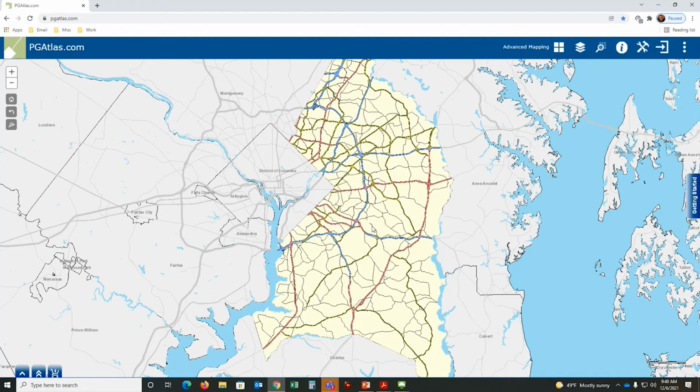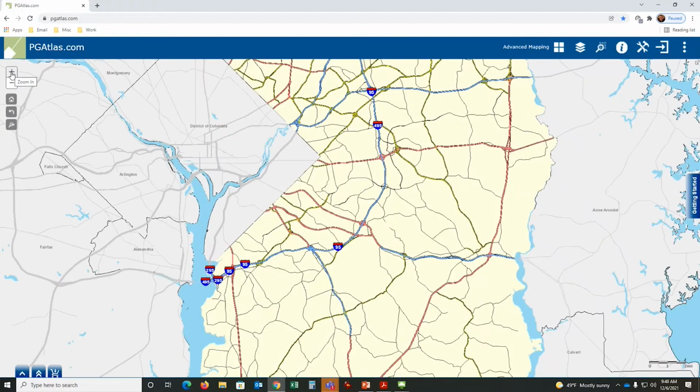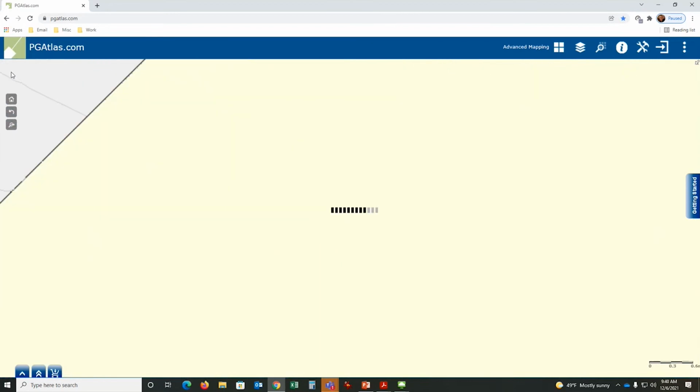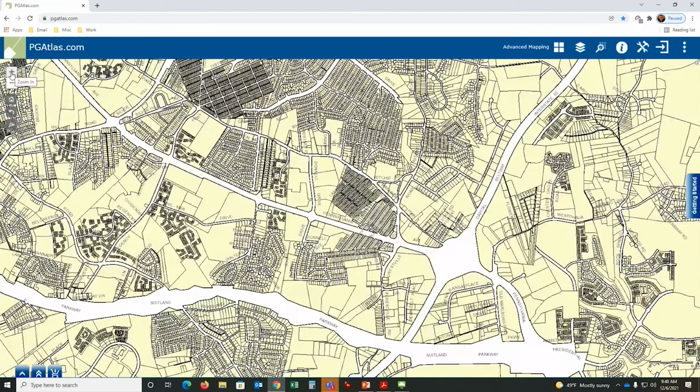Now with that, we are ready to begin. So what I'm going to do here is start over here on the left. This is the navigation tools. And then we actually have the menu tools up here in the top right. So for the navigation tools, I'm just going to click on the plus once. It zooms in a certain scale. I click again, it zooms in another scale. Click again. Now the property lines start to appear. Click again, and more detail starts to come up.